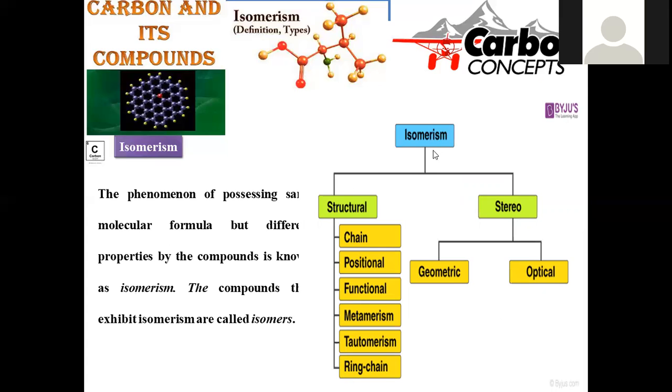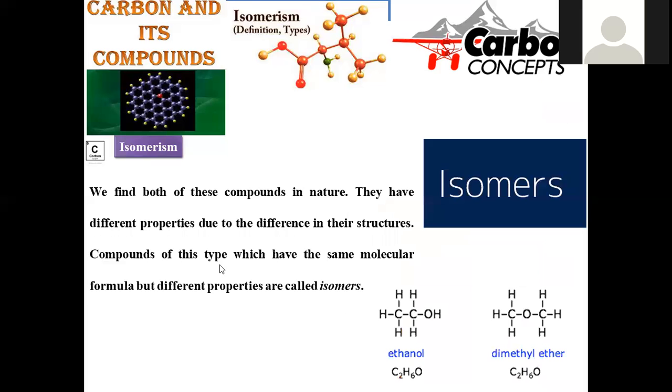Isomerism in general can be categorized into two major classes. One is called structural, the second is called stereoisomerism. Structural isomerism is further classified into chain, positional, functional, metamerism, tautomerism, and ring chain. All these can be studied in detail in your higher classes. And stereoisomerism is further categorized into geometric and optical isomerism.